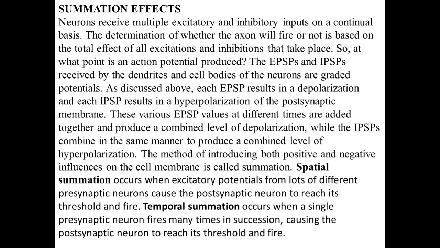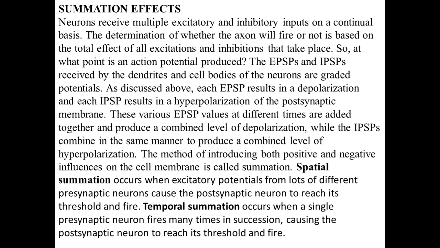Spatial summation occurs when excitatory potentials from lots of different presynaptic neurons cause the postsynaptic neuron to reach its threshold and fire. It means when all the impulses are propagated together, the neuron will fire.